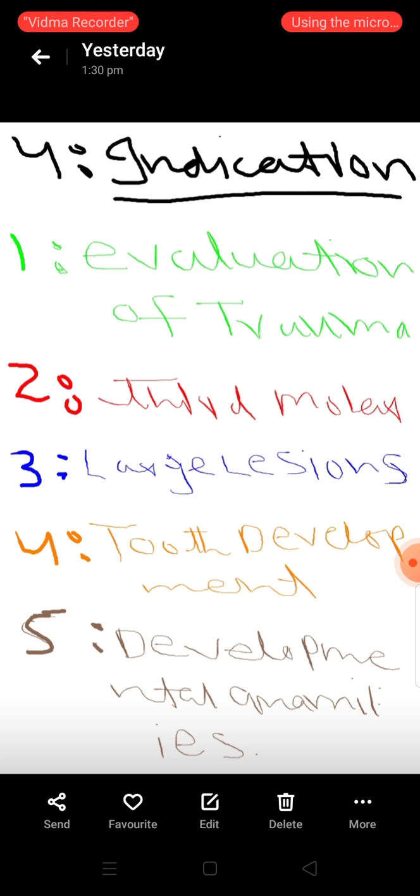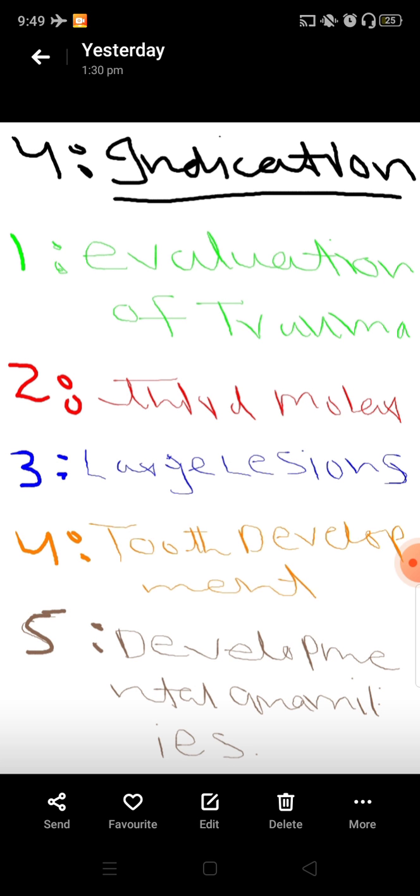The fifth indication is developmental anomalies. We can evaluate the developmental anomalies of tooth with the help of OPG, like in supernumerary teeth, like missing teeth, we can evaluate with the help of OPG.